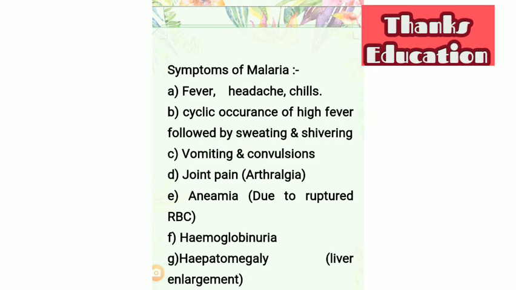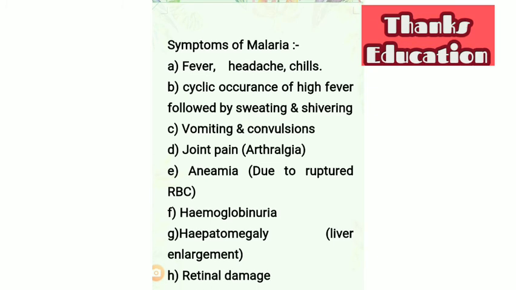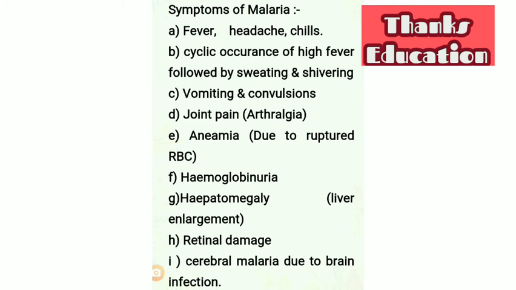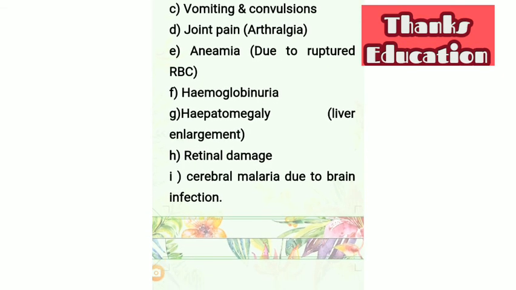Third one is vomiting and convulsions, joint pain, which is known as arthralgia, anemia. Anemia is due to the ruptured RBCs. During rupturing of RBCs, the hemoglobin expels out of the RBC membrane, and that's why the condition is known as anemia. Next one is hemoglobinuria. Hemoglobin, which comes out of the ruptured RBC, enters into the urine, and that's why such condition is known as hemoglobinuria. Liver enlarges, that condition is known as hepatomegaly.